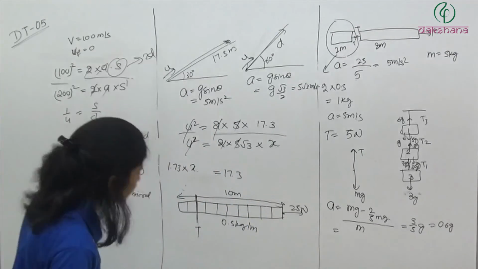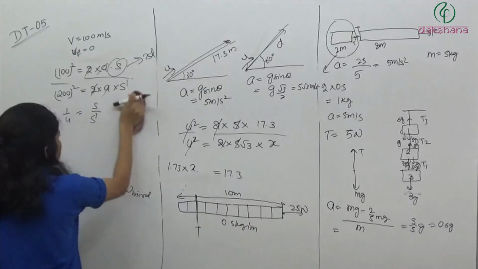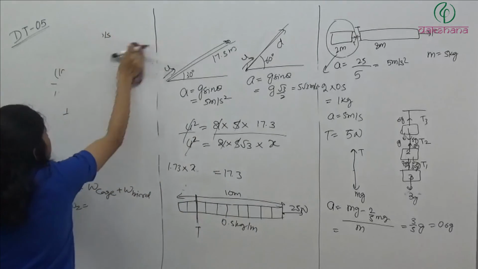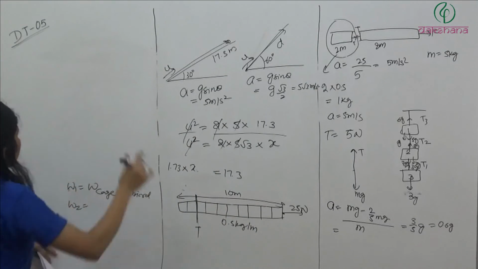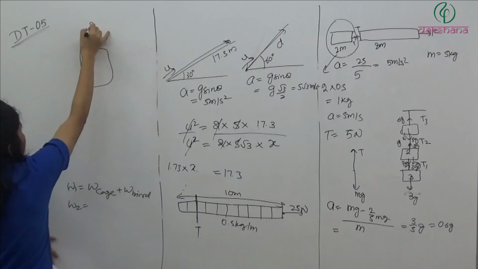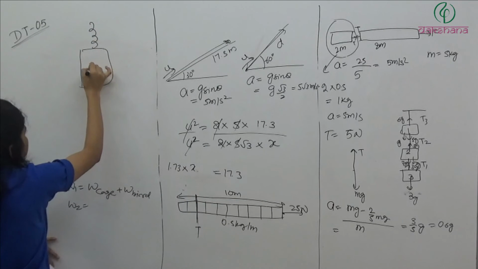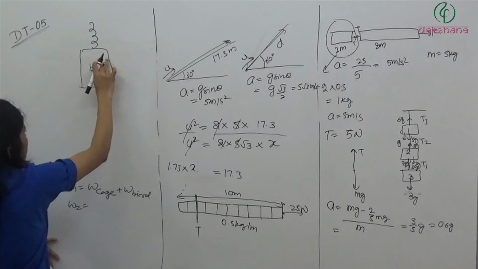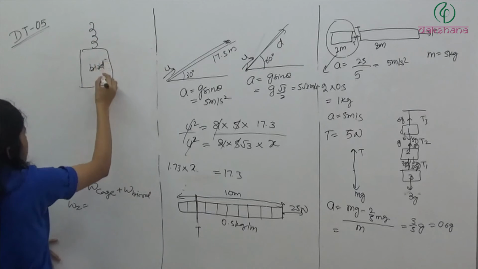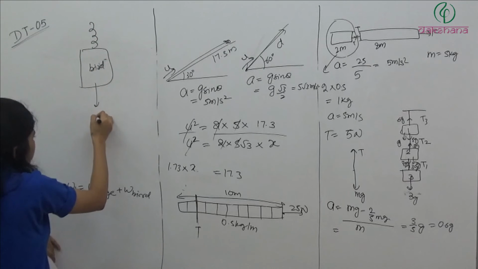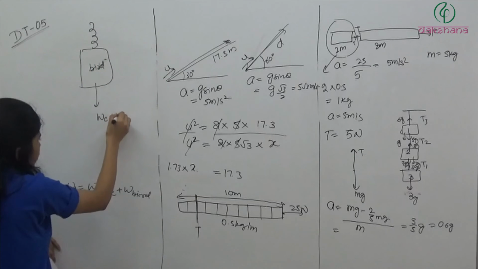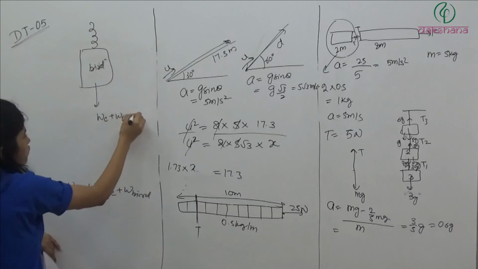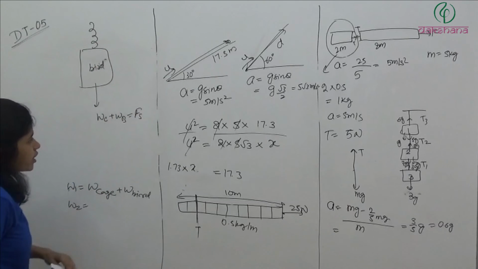आपके पास अगर spring balance है तो इसमें क्या होगा? यहाँ पे spring balance है. Now here we have bird. So bird plus cage का weight आया इधर. Weight of cage plus weight of bird, and this is the reading of spring balance. Tension in the spring balance.